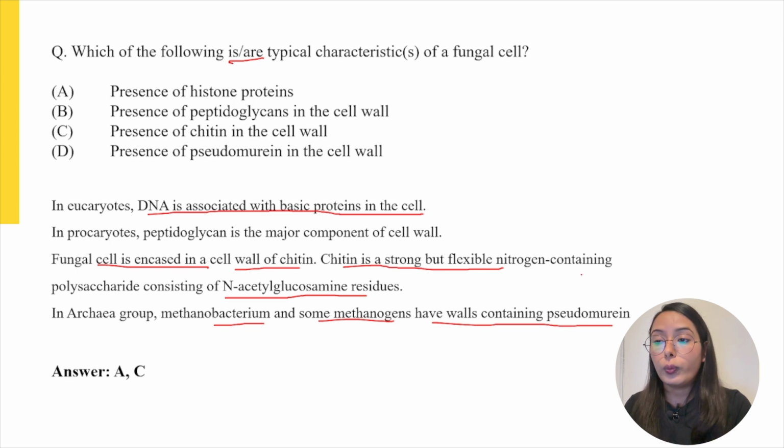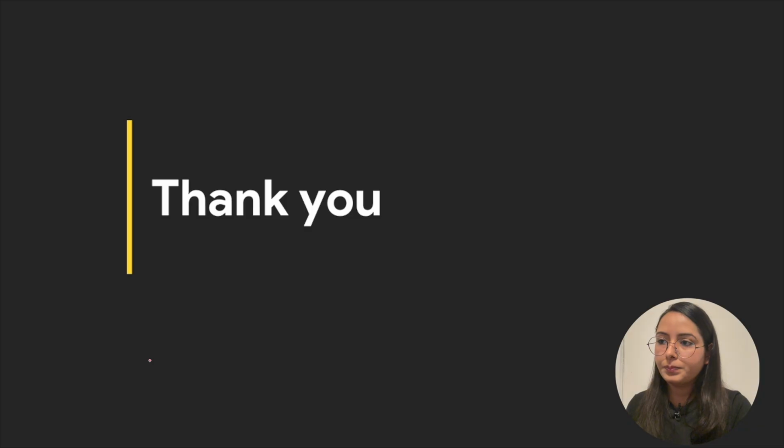So we can say that option A, that is the presence of histone protein, which is a characteristic of eukaryotes, and since fungus is a eukaryote, this option is correct. And option C, that is the presence of chitin in the cell wall, because fungus is known to have chitin in their cell wall as a major component. So option A and option C are the correct options for this question.